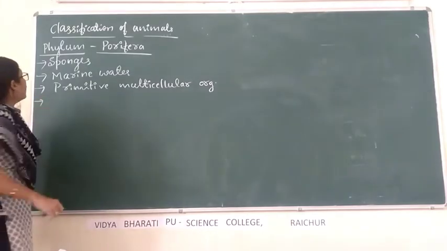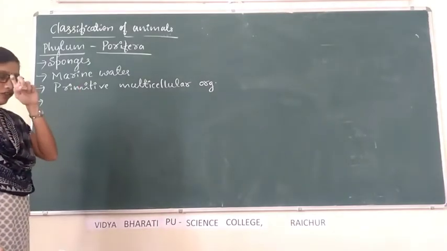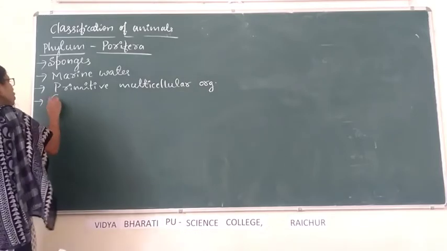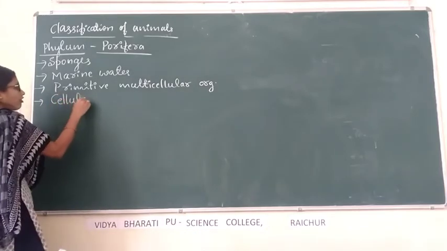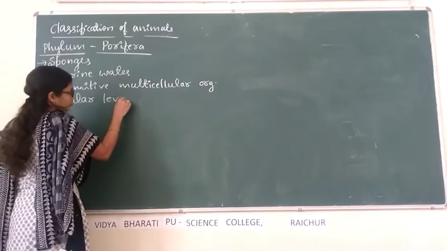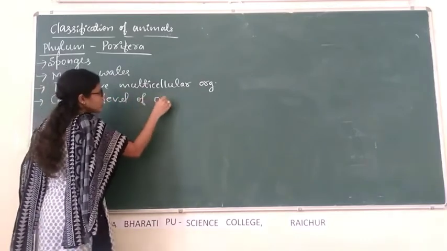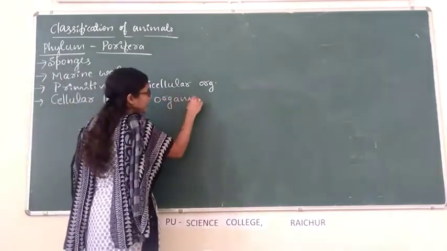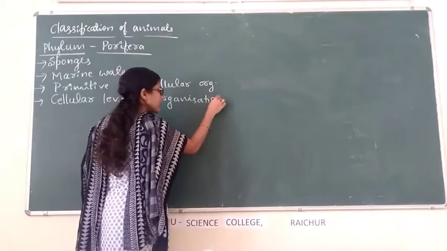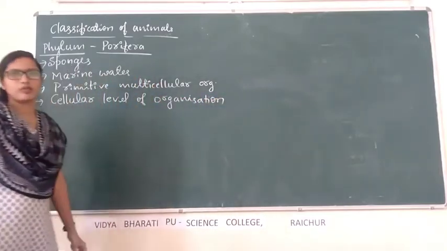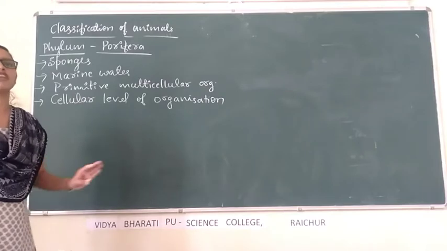Members of phylum Porifera usually exhibit cellular level of organization, which means cells are present and perform particular functions.